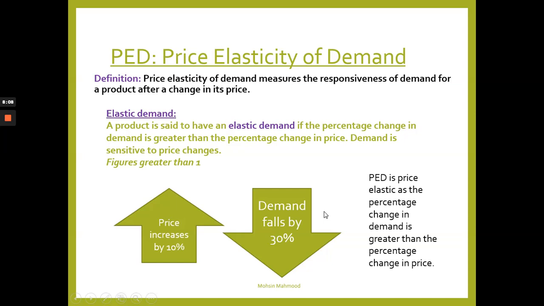Okay, so therefore demand is price elastic. So the price change brings about a more than equal change in demand. Okay, so demand changes more than the change in price.